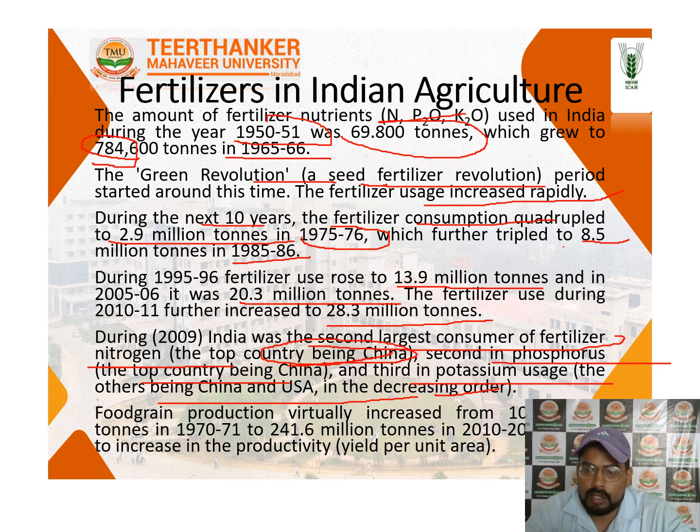The food grain production usually increased by 2009 to 70 to 71 to 141 million tons, and from 2010 to 2020 it increased year by year per unit area.